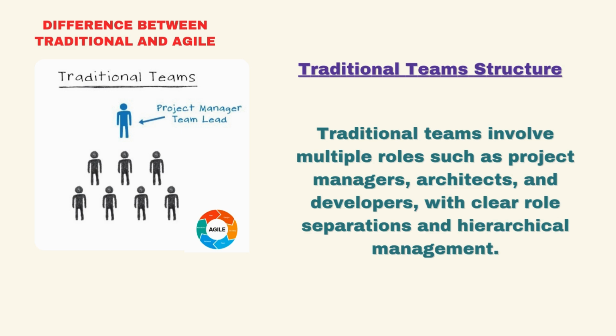Let's start with traditional teams. For example, in a waterfall or V-model setup, there are usually a lot of people involved. In traditional teams, you have a project manager who handles planning and budgeting. There are also architects responsible for designing the project's architecture. Additionally, you'll find separate teams like the development team, testing team, UI designers, documentation team, and business analysts. In total, to develop an application or provide a solution for a customer, it often requires 20 to 30 people.